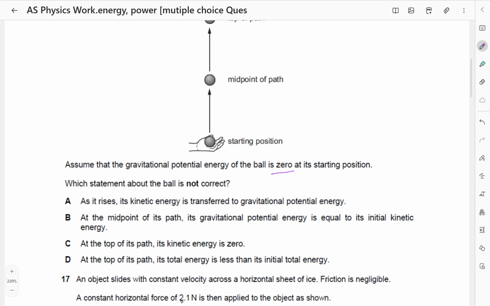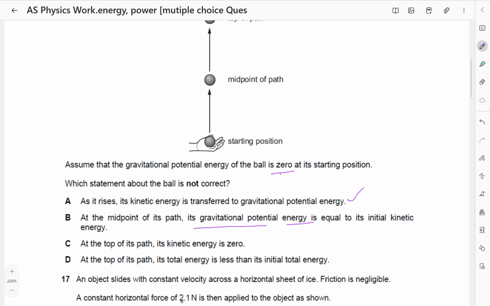As it raises, its kinetic energy is transferred to gravitational potential energy. That is true. At the midpoint of its path, its gravitational potential energy is equal to its initial kinetic energy. Remember, the gravitational potential energy of the ball is zero at its starting point. That means it is increasing, and as it is increasing, the kinetic energy must be decreasing.